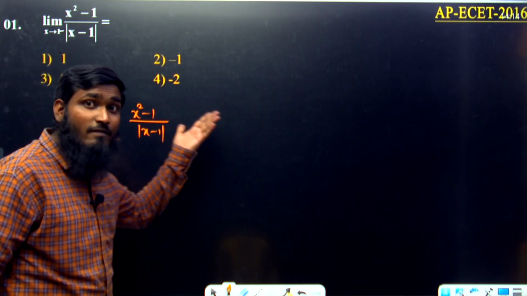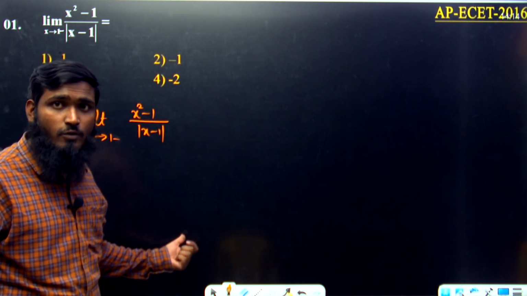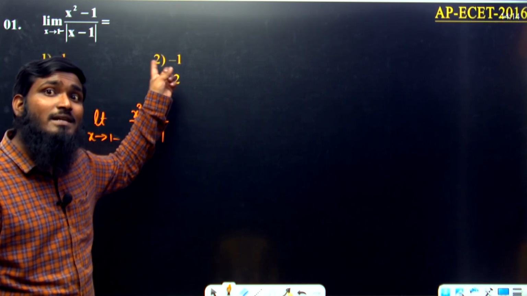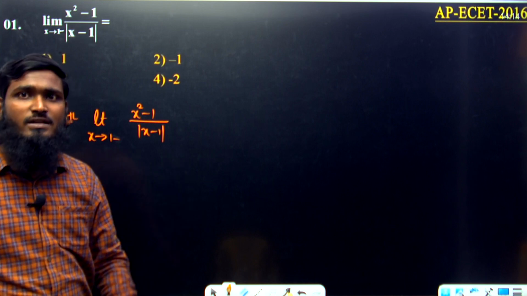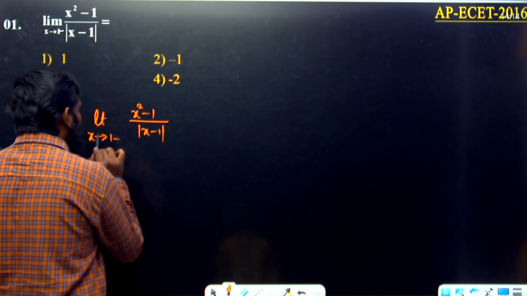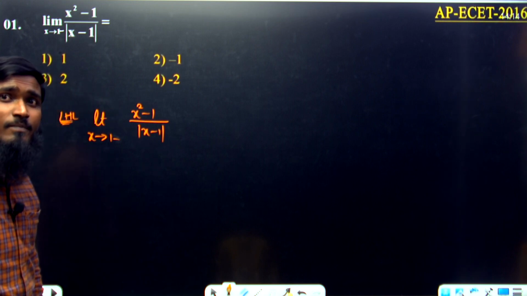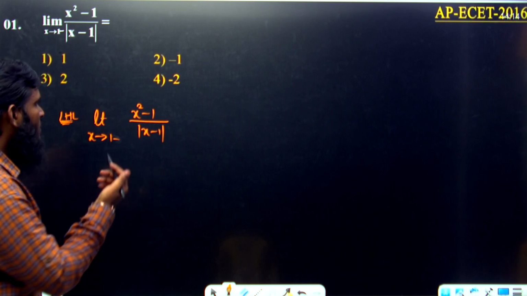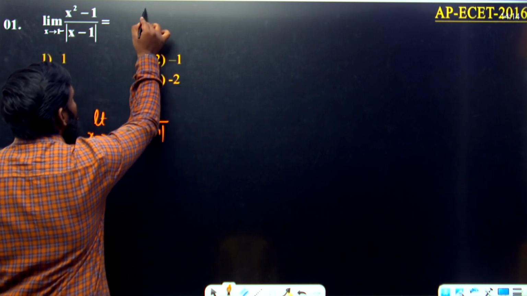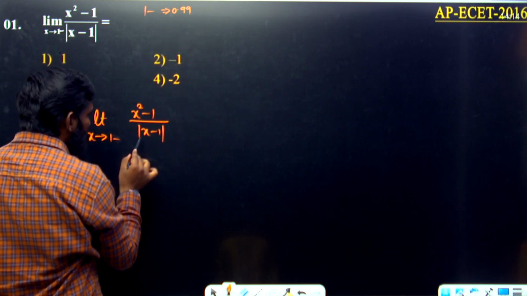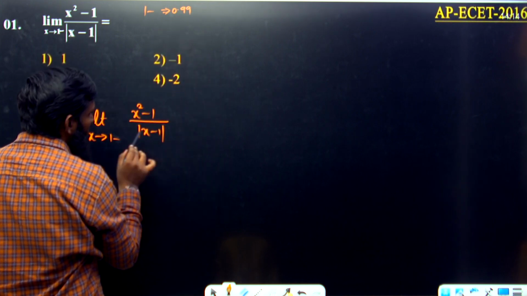We can get the LHL value different and the RHL value different also. If LHL is different and RHL is different, we have to select that the limit doesn't exist, but it is asking only for the LHL value over here. See this part, 1 minus. What's the meaning of 1 minus? Somewhat less than 1. 1 minus means we can take 0.99. So 0.99 minus 1.